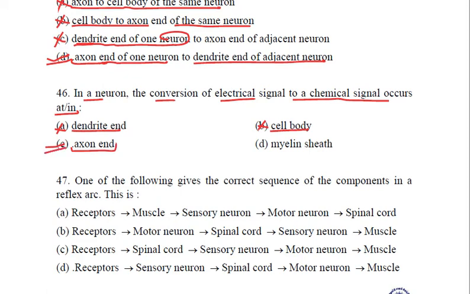At the nerve endings, this conversion of electrical signal into chemical signal occurs in the form of neurotransmitters. It is not even myelin sheath, because myelin sheath is for insulation and protection of axon. So the conversion place is axon end, and this is what we are going to mark to be our option for this question.